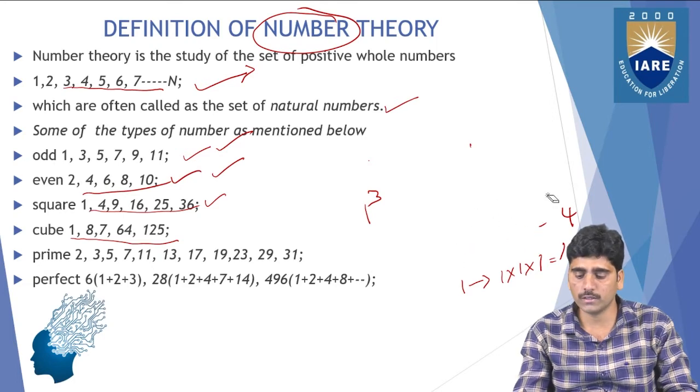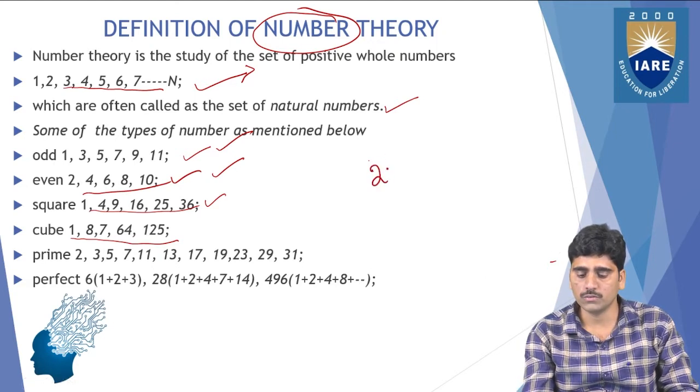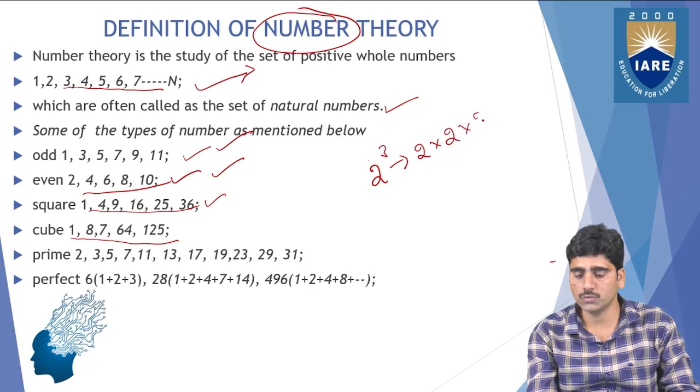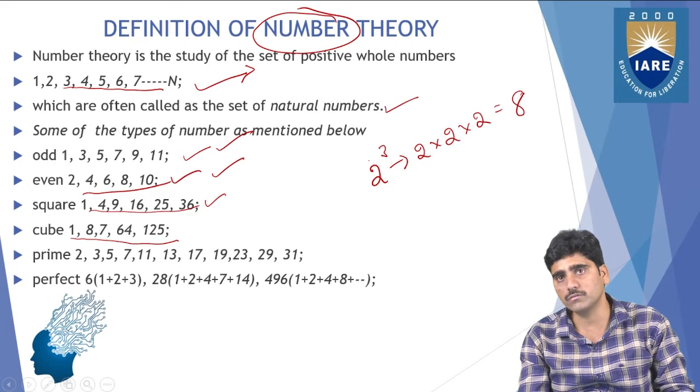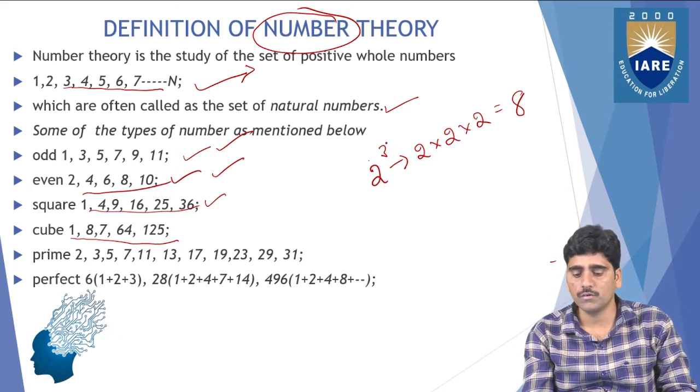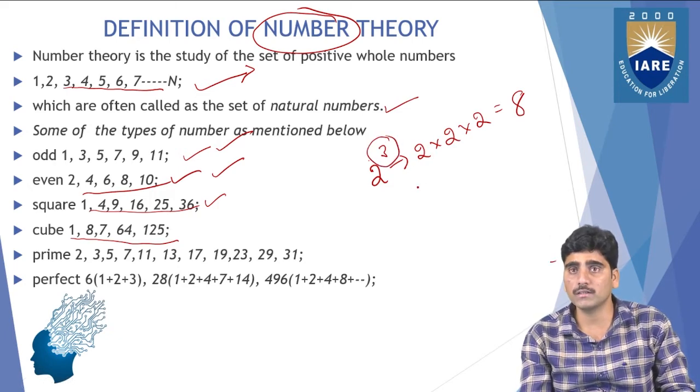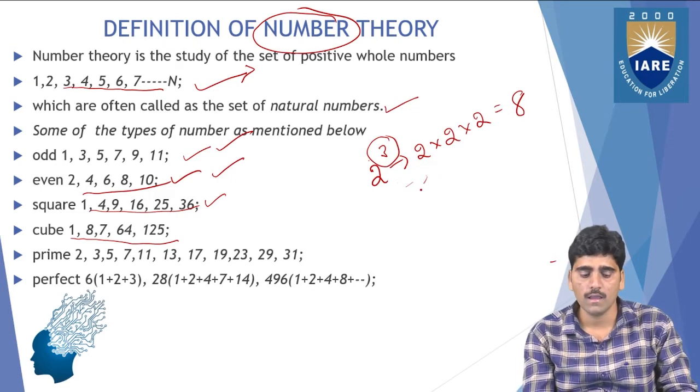Similarly, you can take 2. 2 cube is 2 into 2 into 2, which is 8. Whatever number you multiply 3 times gives cube numbers, and whatever number you multiply 2 times gives square numbers.